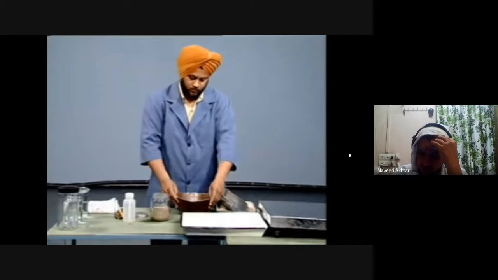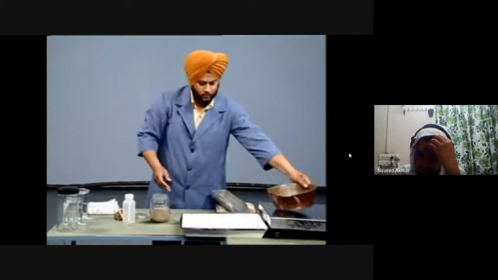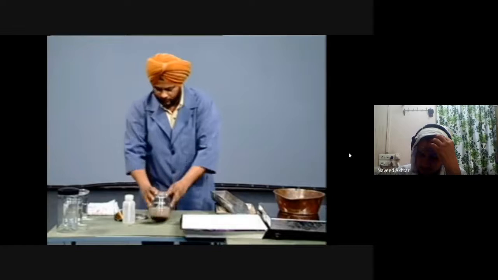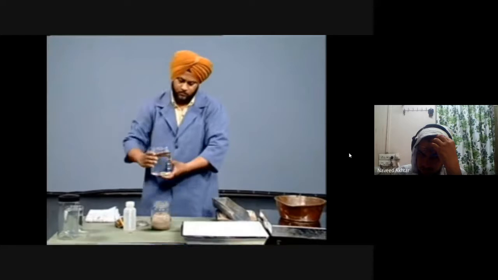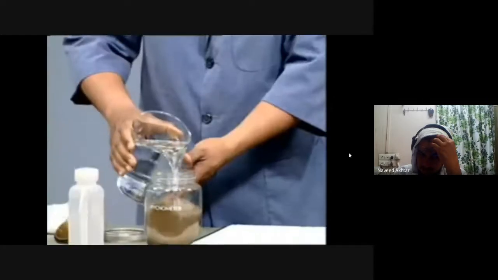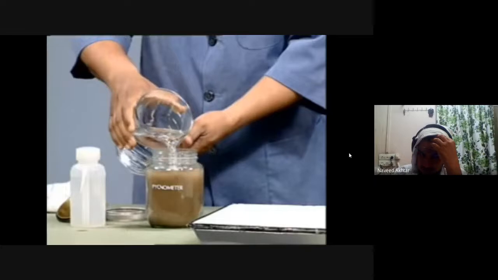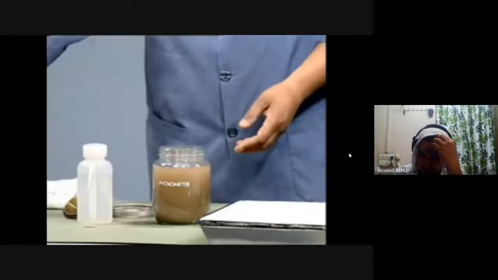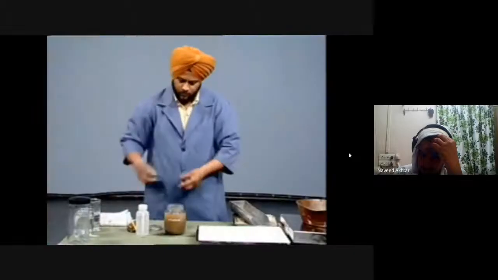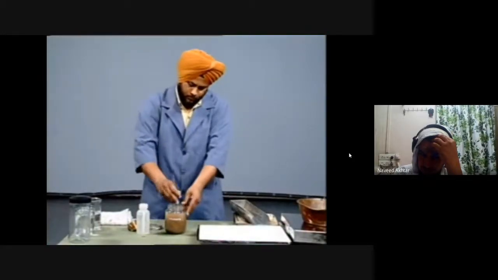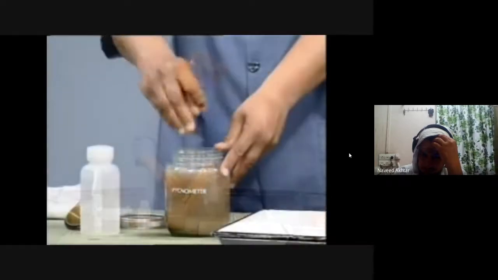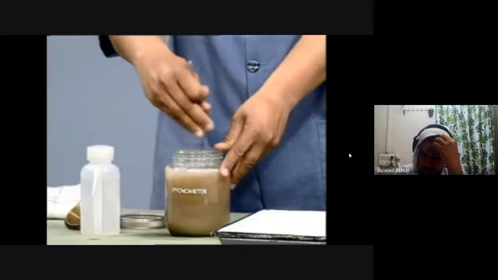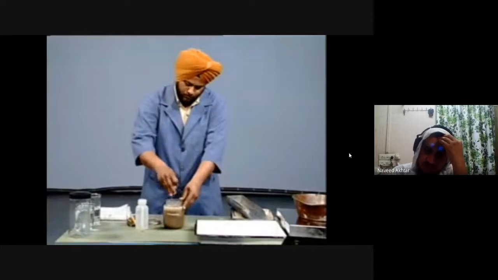Then the sample is placed in a pycnometer. The air is removed by stirring.